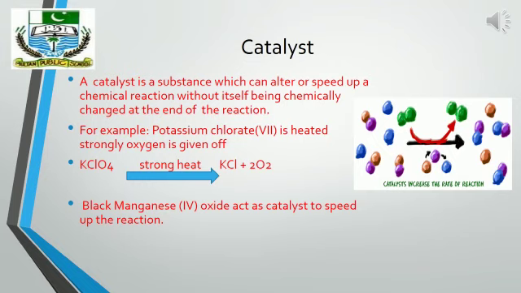So here manganese oxide is an inorganic catalyst which will speed up the chemical reaction, but at the end of the chemical reaction it will remain unchanged. So the mass of the manganese oxide will remain the same.